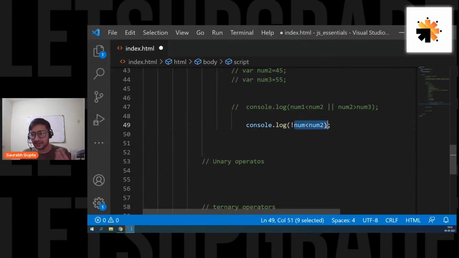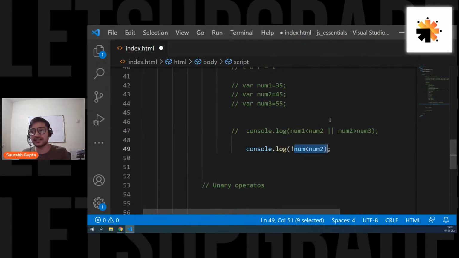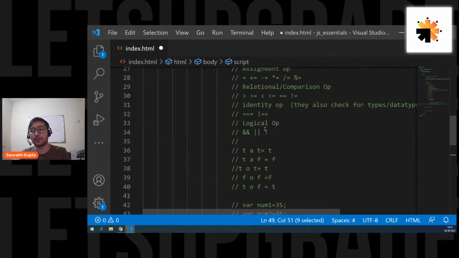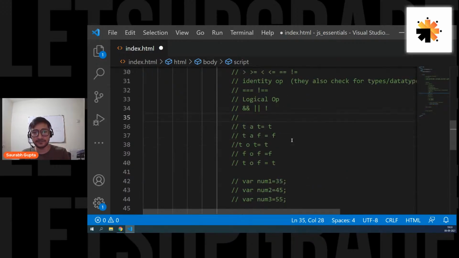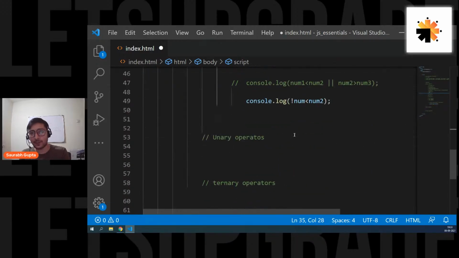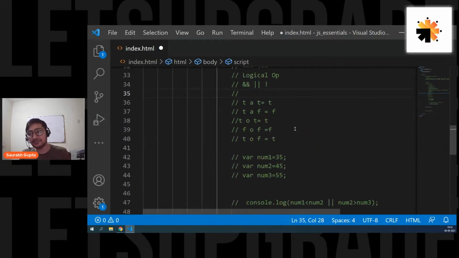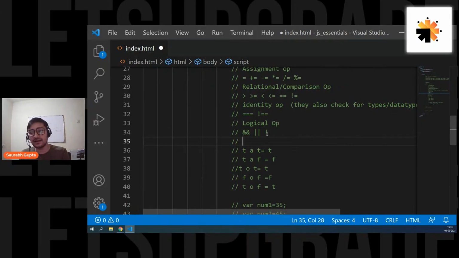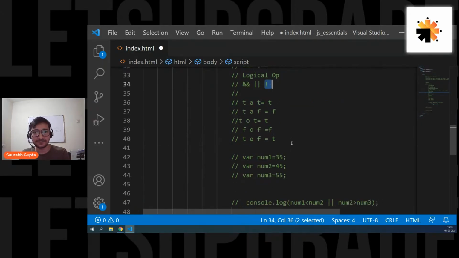So yes, in some cases, you can consider it like a unary operator, but it is not considered. It is mostly considered as a logical operator. Is that clear? So yeah, it works with a single operand sometimes because it is directly working with the final output true or false, but it is mostly considered in the category of logical operators because it works with the Boolean values like true and false.